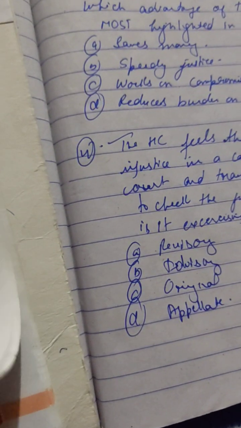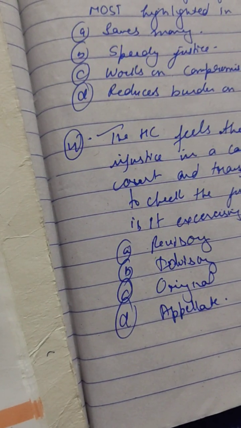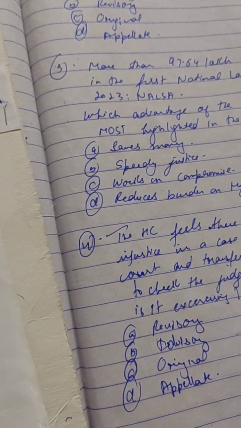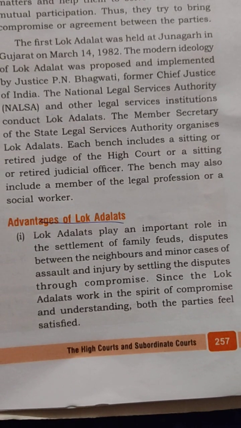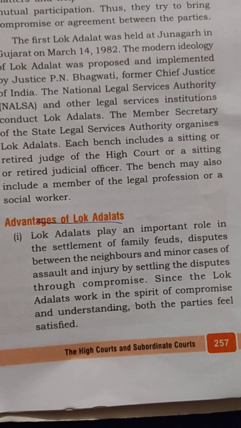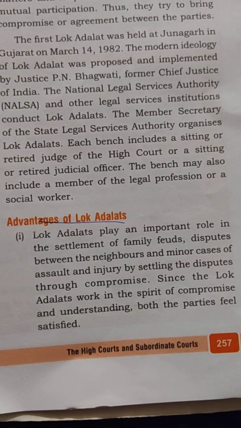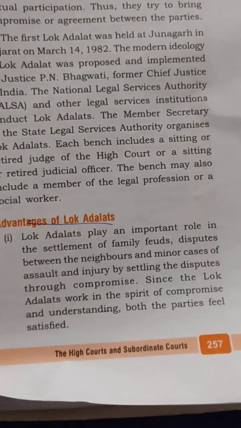Next are our MCQs. Before answering some MCQs, we must go through the advantages of the Lok Adalat. So the advantages of Lok Adalat are a very important point. First, it plays an important role in the settlement of family feuds. Feuds mean small disputes between the neighbors and minor cases of assault and injury.